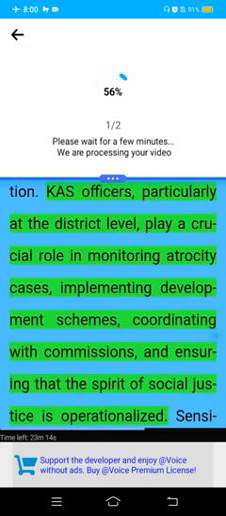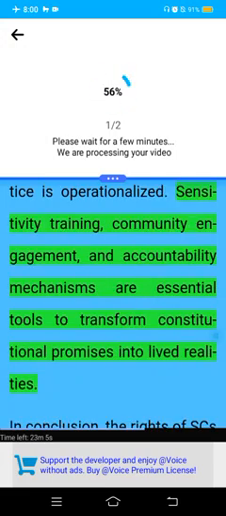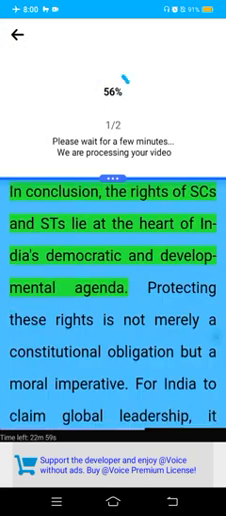CAS officers, particularly at the district level, play a crucial role in monitoring atrocity cases, implementing development schemes, coordinating with commissions, and ensuring that the spirit of social justice is operationalized. Sensitivity training, community engagement, and accountability mechanisms are essential tools to transform constitutional promises into lived realities.